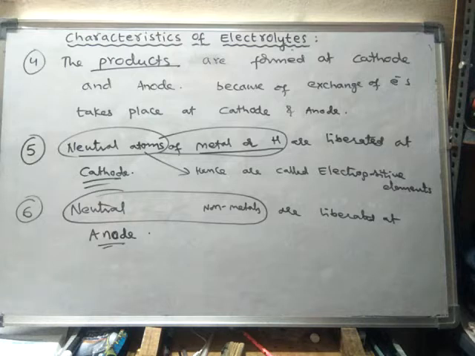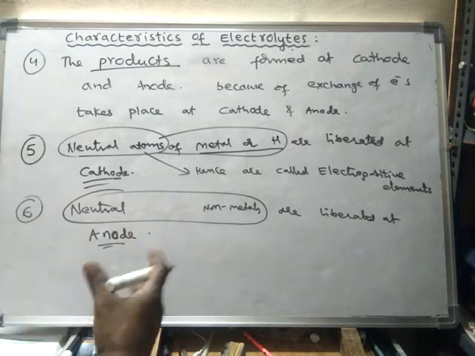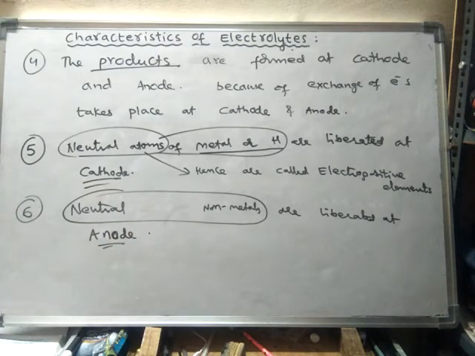Any product which is liberated at anode is called an electronegative element.